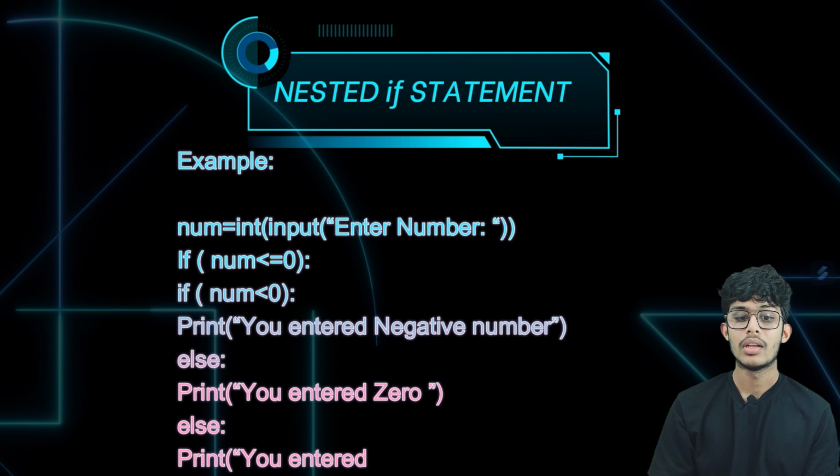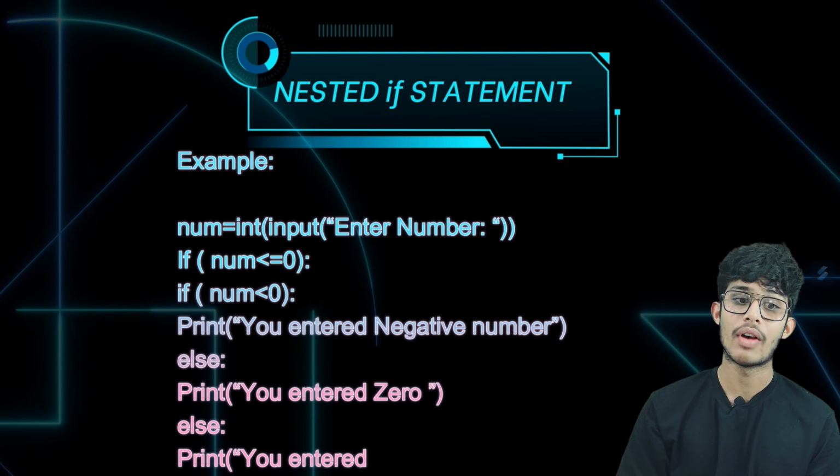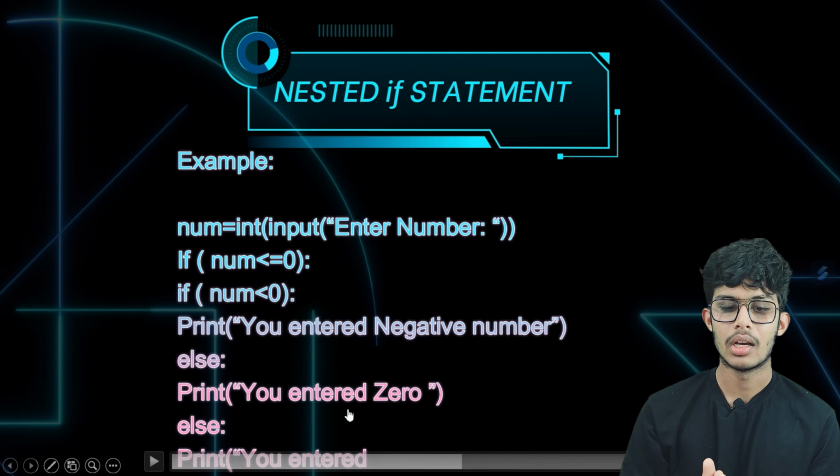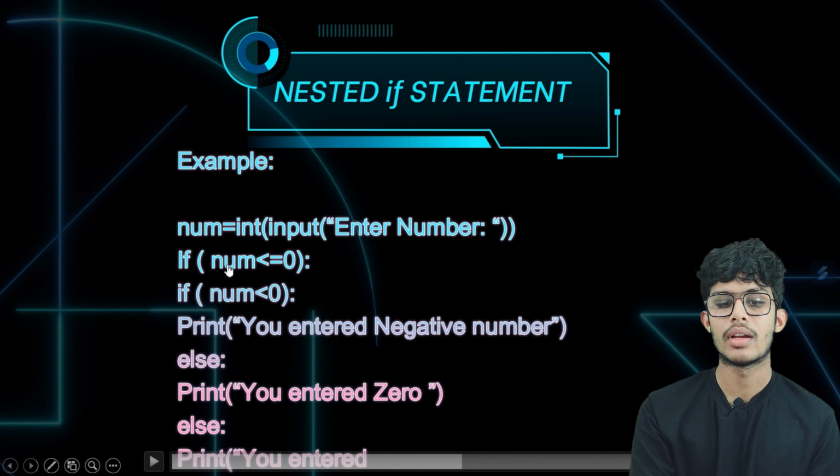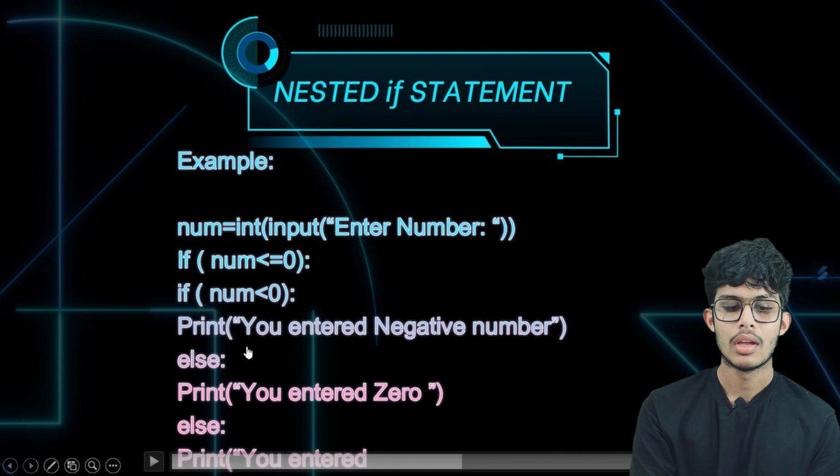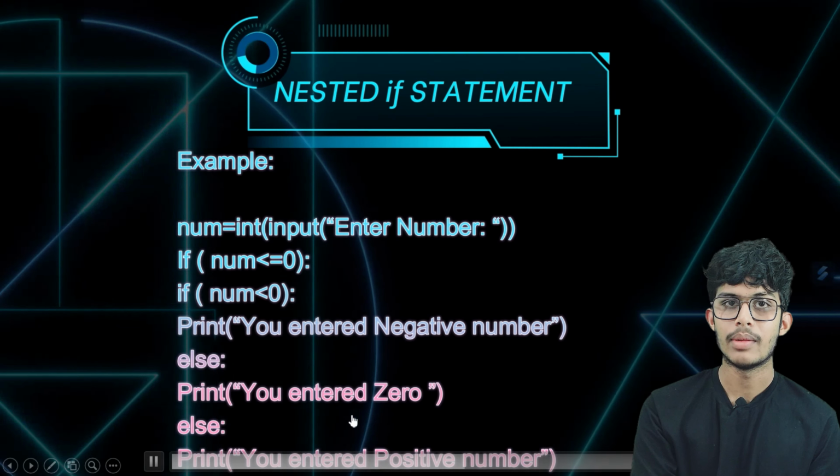Then we have to print you entered negative number, else you entered 0, and there will be one more final else statement for this one, which, if this condition becomes false, will print you entered positive number. Now let's check this program in VS Code, what output we will get.